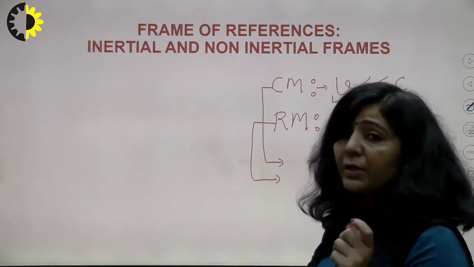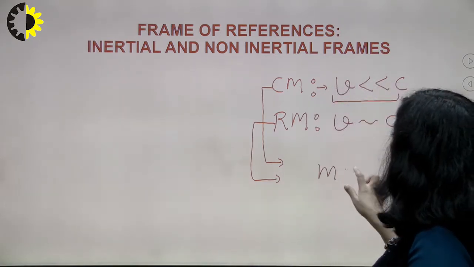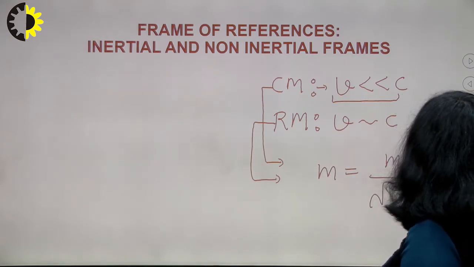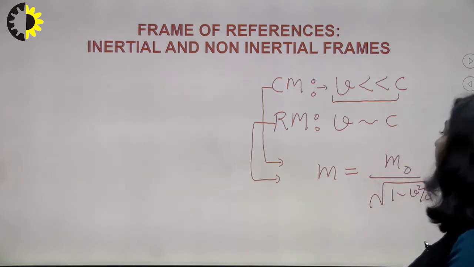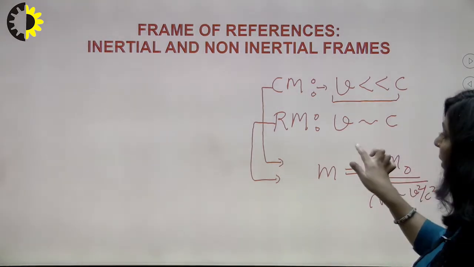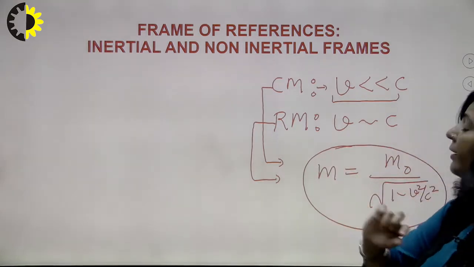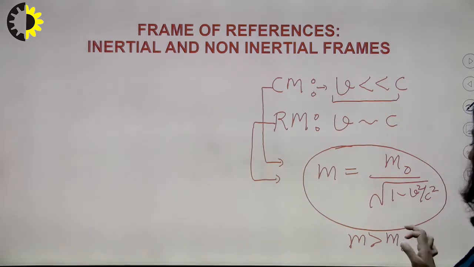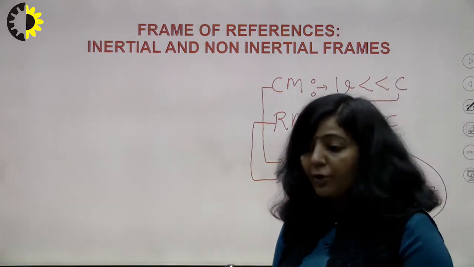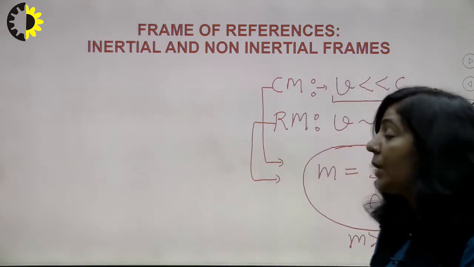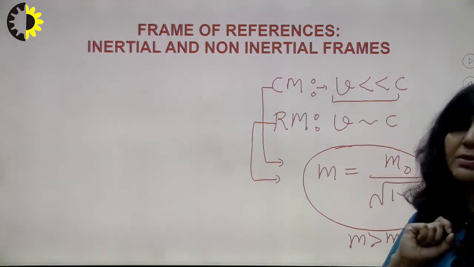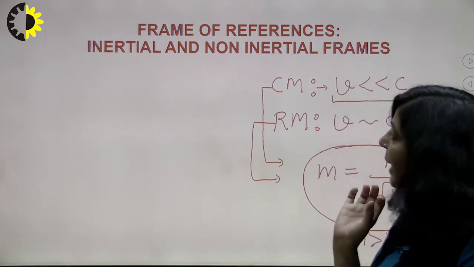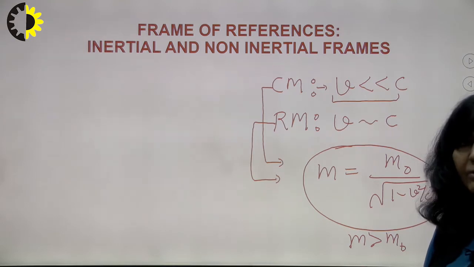As you know, the famous expression, that is m equals m naught upon under root 1 minus v square upon c square. You might have heard about this relationship. This particular relationship is applicable in relativistic mechanics. This m will be greater than m naught. Means when an object is moving with a speed comparable to c, then there will be an increase in its mass. It means mass is not absolute there, that is affected by motion. So that is the main idea behind relativistic mechanics.